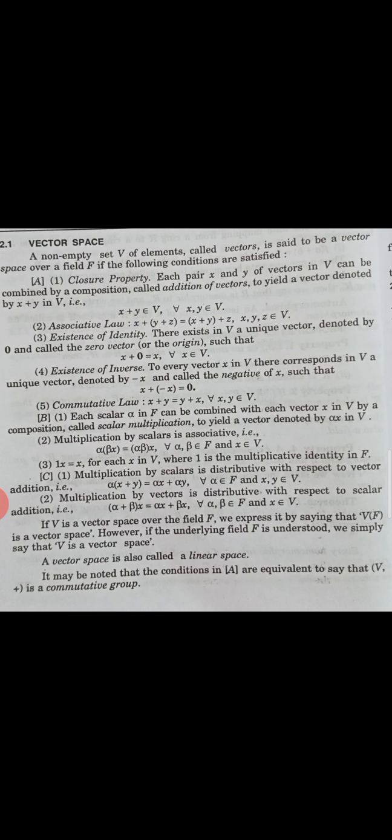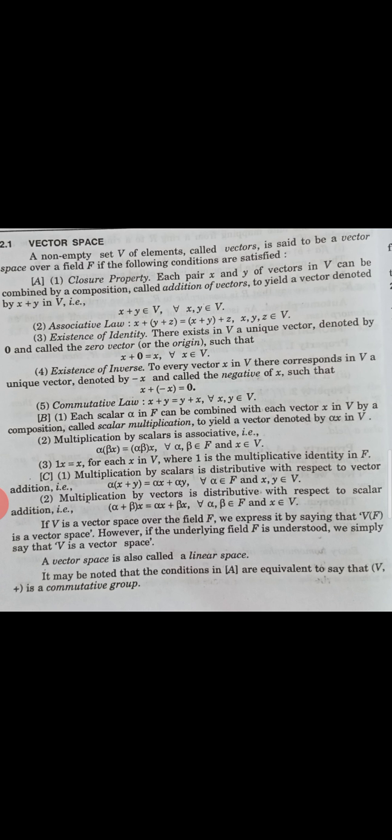Multiplication by scalar is distributive with respect to vector addition, that is, alpha (x plus y) is equal to alpha x plus alpha y for all alpha belongs to F and x, y belongs to V. And the second property is multiplication by vector is distributive with respect to scalar addition, that is, (alpha plus beta) x is equal to alpha x plus beta x for all alpha, beta belongs to F and x belongs to V.